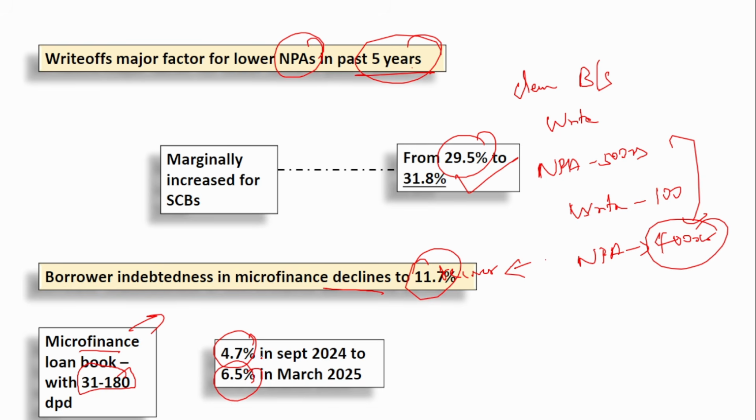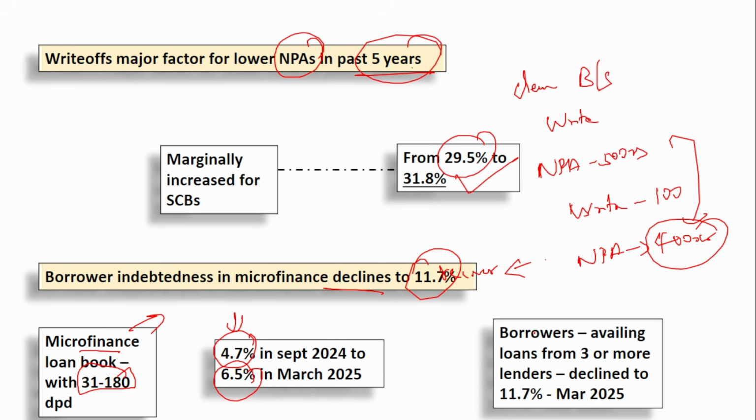Let me repeat it once again. Microfinance loans with 31 to 180 due days, they have failed to pay. That is, the due amount has been overdue for 31 to 180 days. Those had accounted for just 4.7% in September 2024, but now it has increased to 6.5%. And also borrowers availing loans from 3 or more lenders, that has declined a little to 11.7%.